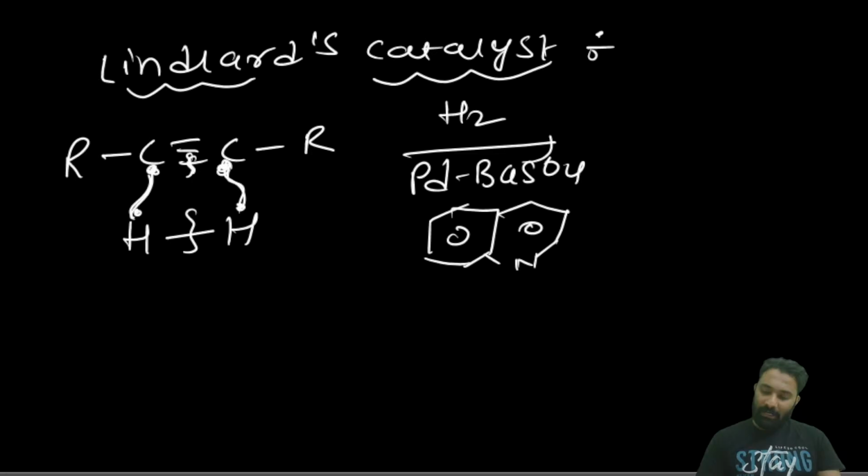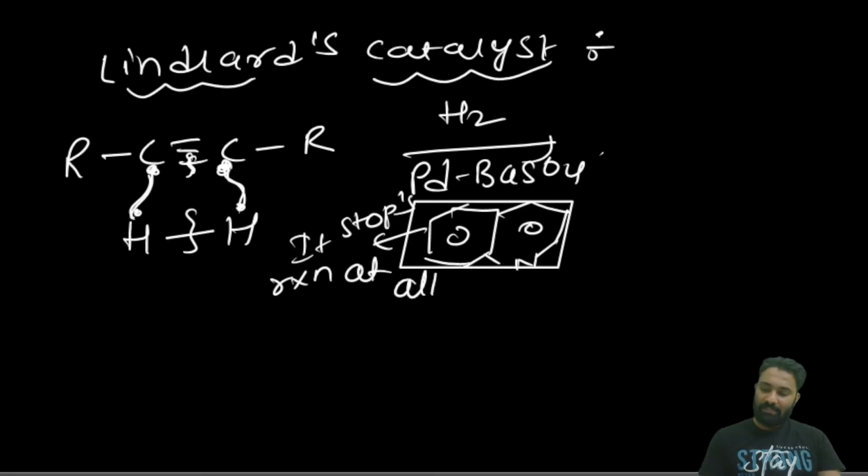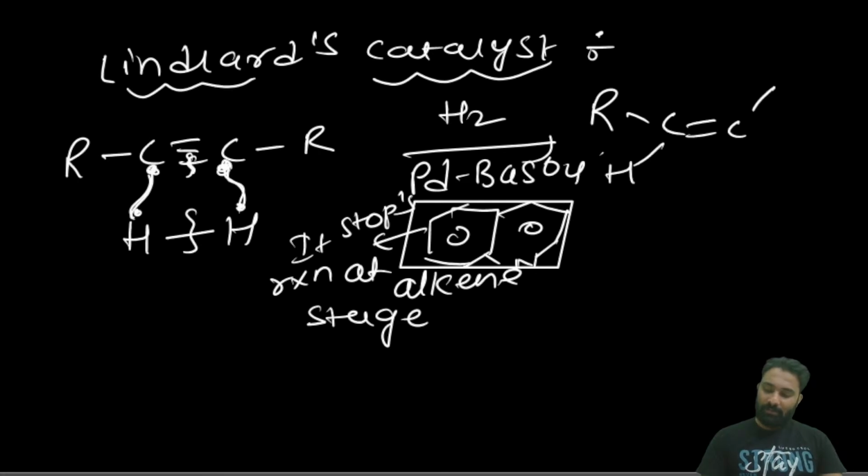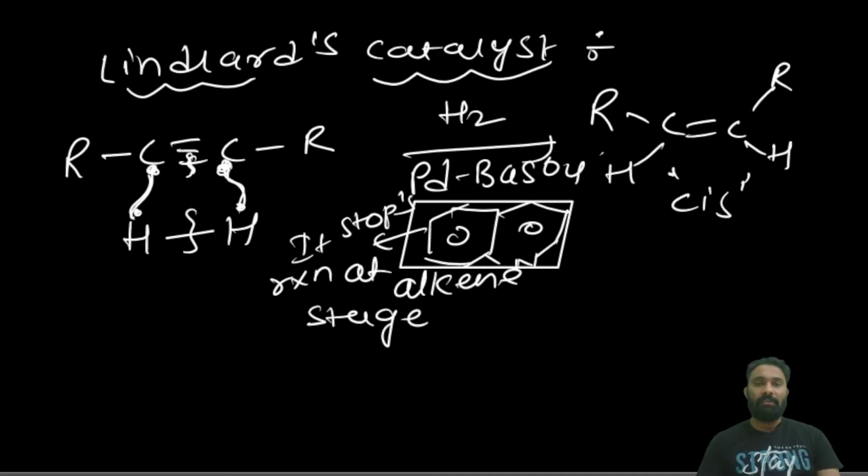the same side. And this poisoned sulfur and the quinoline, what will they do? It will stop the reaction at the alkene stage. What is the role of the quinoline? It stops the reaction at the alkene stage. It will not allow it to go further into the alkane. Clear? That's the reason it will stop the reaction at the alkene stage. When it has stopped at the alkene stage, we will get the alkene in this manner. Done. Which alkene did we get? Cis alkene we got.